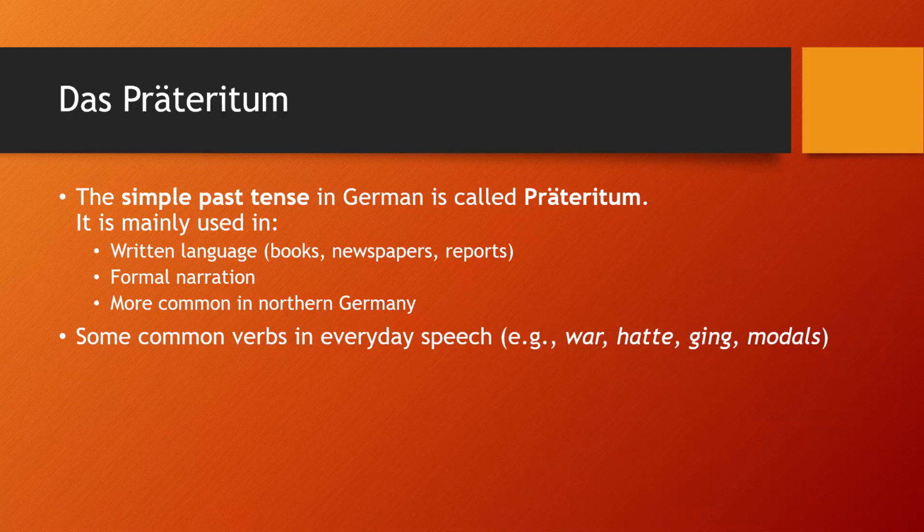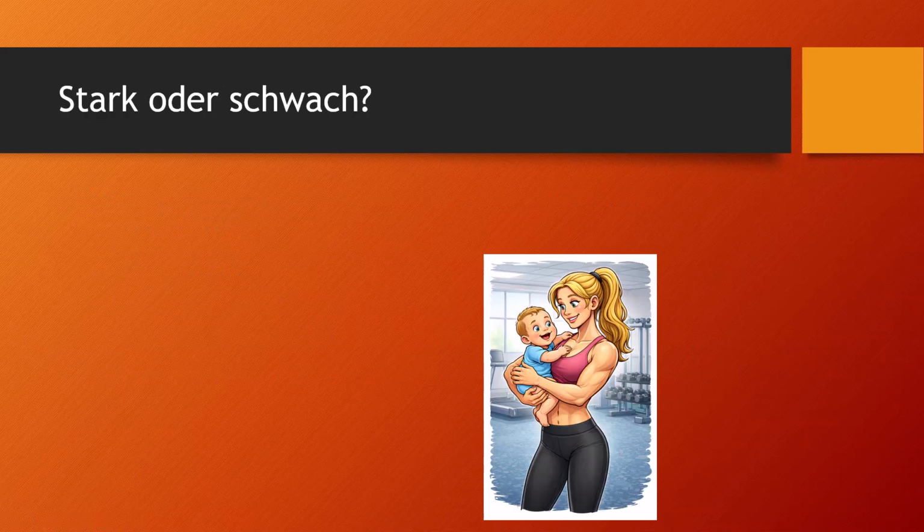Some verbs, in particular, war, right, the past tense of be, hatte, the past tense of haben, right, to have, ging, the past tense of go, and then the modal verbs, right, müssen, können, dürfen, sollen, und so weiter. Those are typically going to be in das Präteritum in everyday speech. It's possible to say ich habe gehabt, ich bin gewesen, ich bin gegangen, right? You can get them both, but these also occur frequently in spoken language in the preterite, so you can learn those and use those. Okay.